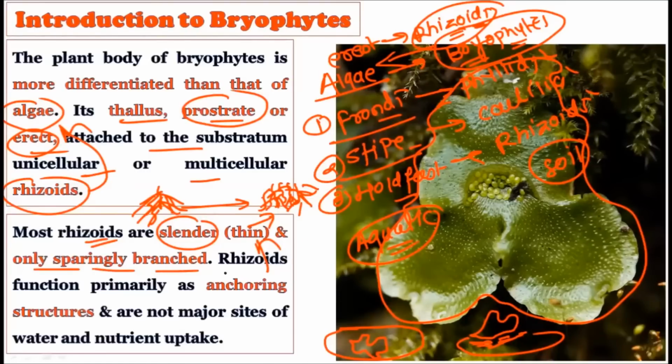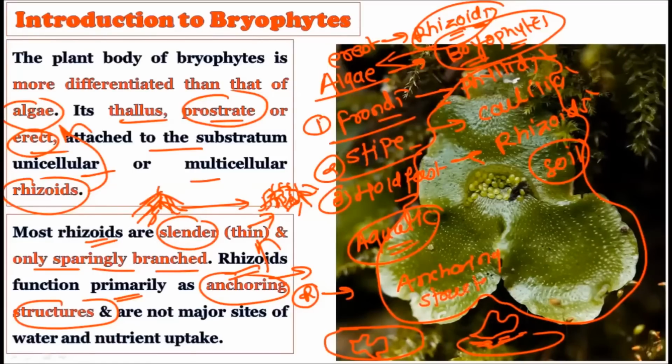Then these rhizoids function primarily as anchoring structures. This is very important, please listen carefully: these rhizoids are used for anchoring purposes. What is the purpose of the rhizoids in the bryophytes? They are anchoring structures, and they are not the major sites of water or nutrient uptake.